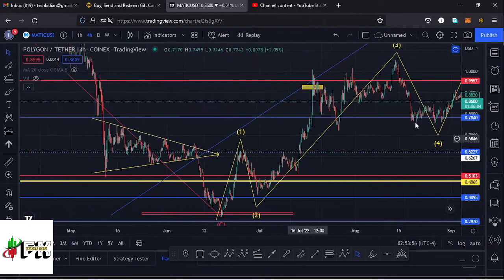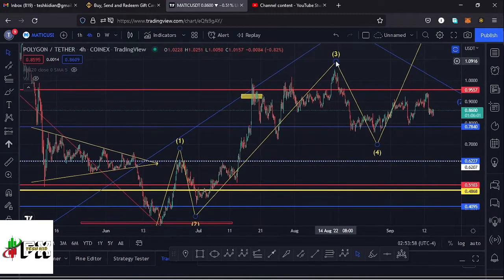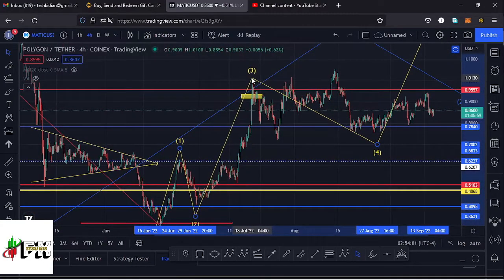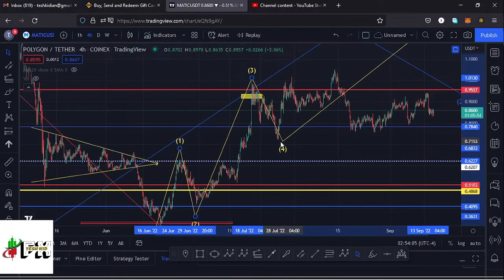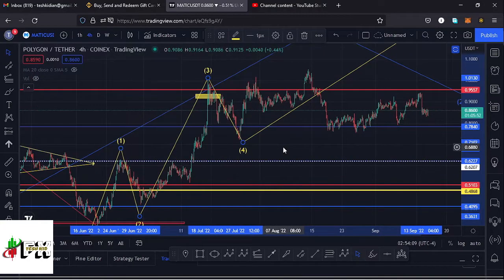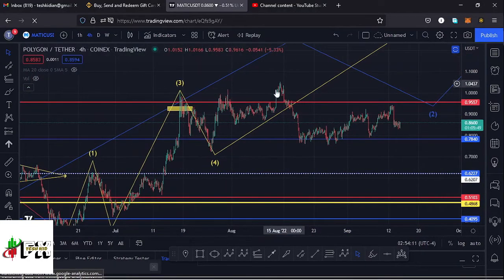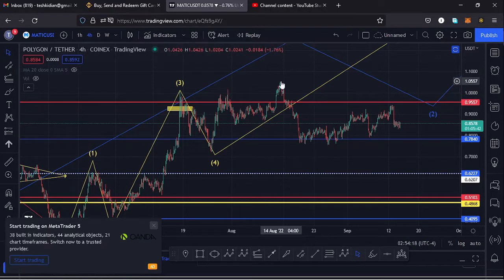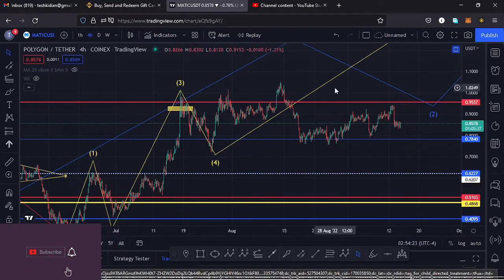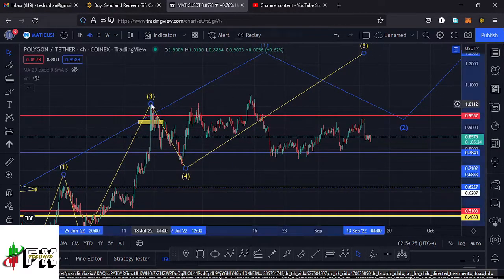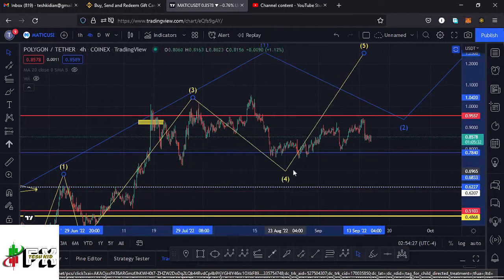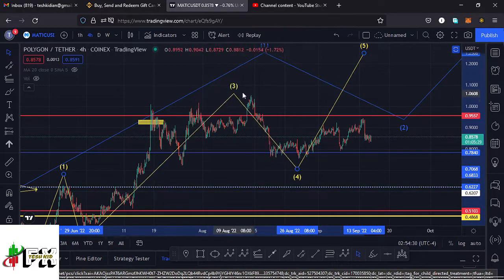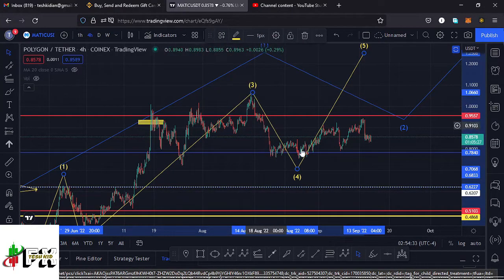And initially here on these charts, I had my high for that third wave over here at around the $1.02 mark. Then this movement to the lower side, I was terming it as a retracement to the lower side in the formation of a wave 4. But the moment we managed to break above the key area of resistance at around the $0.95 mark and made a new high at around the $1.06 mark, that made me change scenarios over here, having the new high at around the $1.06 mark as the new high for that third wave to the upside, and whatever we are seeing at the moment is what is forming a wave 4 to the lower side.